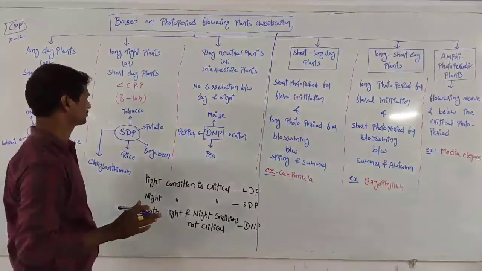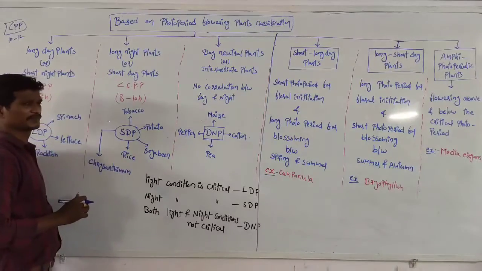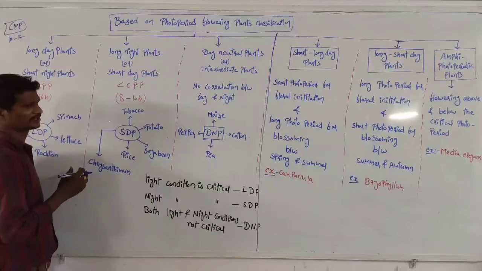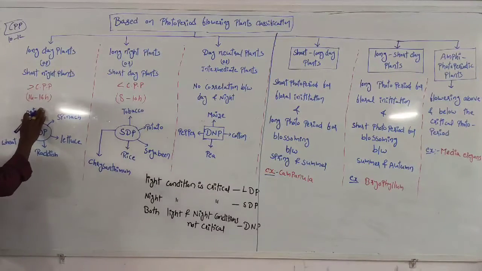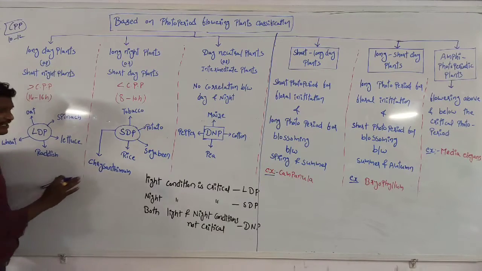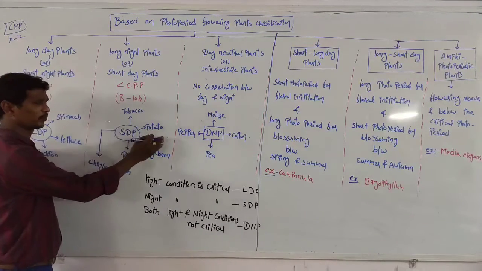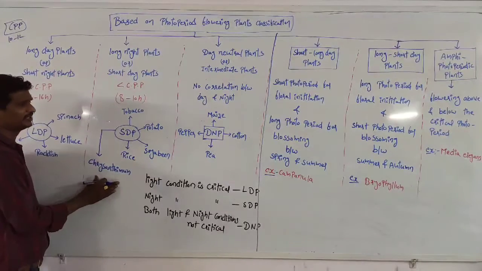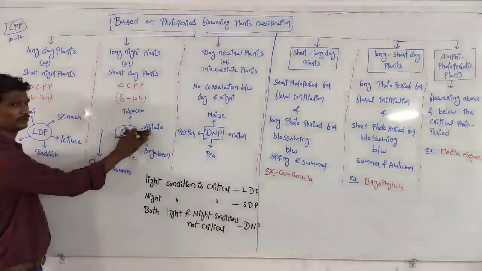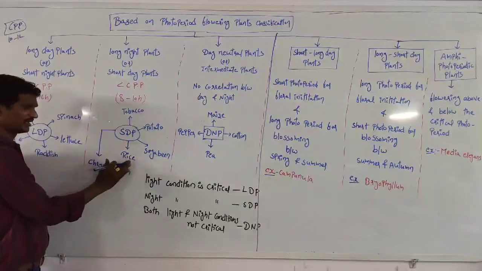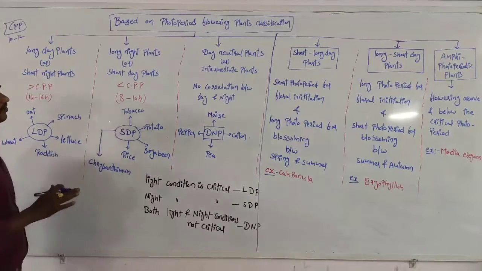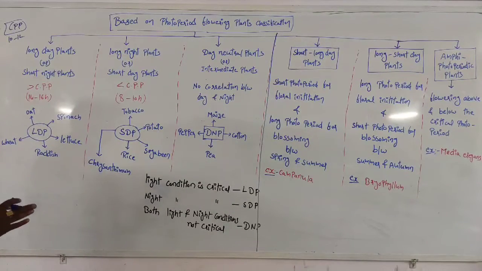If the light is available 8 to 10 hours, the plant produces the flowers. Here, if the light is available 14 to 16 hours, the plant produces the flowers. Examples are tomato, potato, soybean, rice, and chrysanthemum. That is about the long night plants.